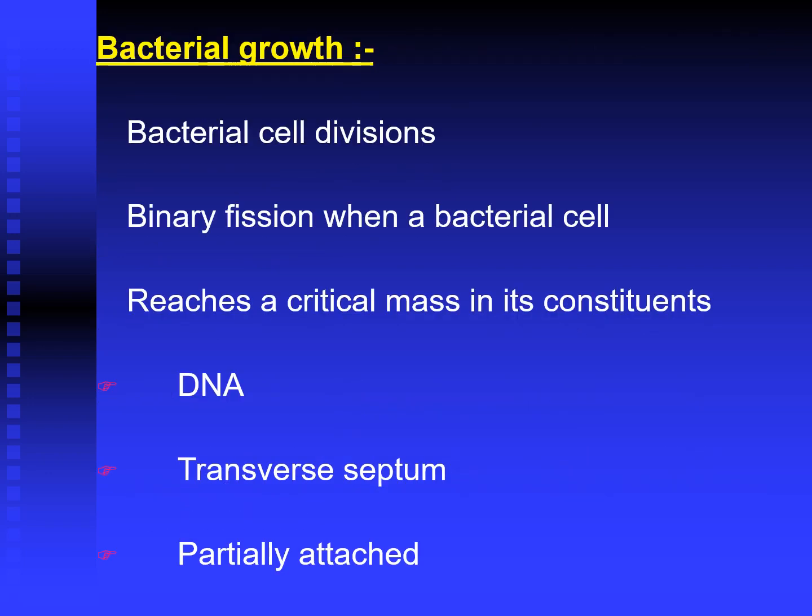Bacterial growth. Bacteria mainly multiply by cell division, and this cell division is called binary fission. Bi means two, fission means division. So bacteria divide by binary fission. The cell reaches a critical mass in its constituents, with the DNA and transverse septum partially attached.